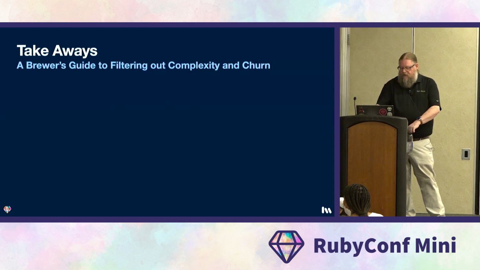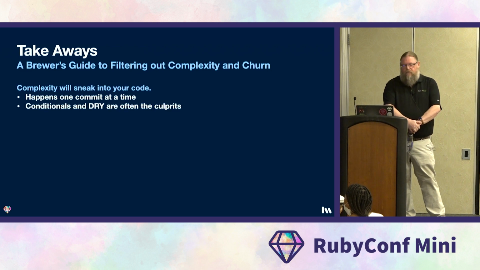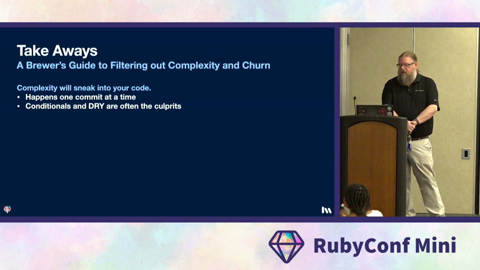So here are the 3 things we'd like you to take away. First, complexity will sneak into your application. It happens 1 commit at a time, so be vigilant. Pay particular attention to conditionals that you're introducing into your code. They're often signs of abstractions trying to escape. Also, one of our friends, Josh Clayton, says, don't make your code so DRY that it chafes.